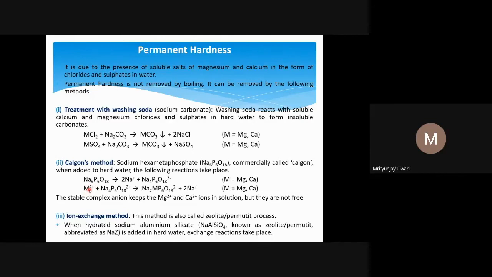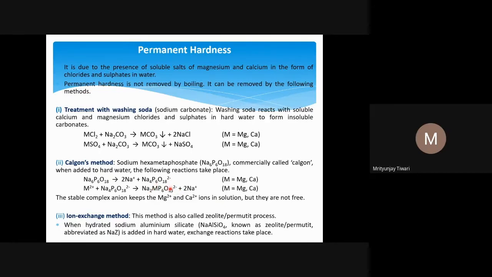So these ions can form a more stable complex than the sodium, and the one ion will go into this and replace two sodium ions, because one sodium ion has one positive charge. So if one ion of magnesium or calcium is going, it will remove two Na+ ions. Two Na+ ions will be removed, and one Mg2+ or Ca2+ ion will go and form again this complex anion. And this complex anion keeps Mg2+ and Ca2+ ions in the solution.